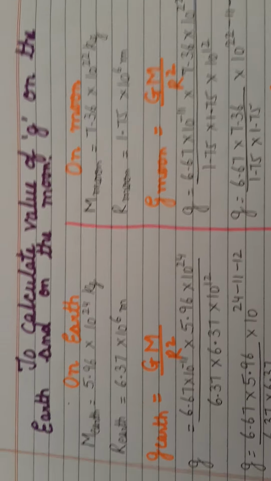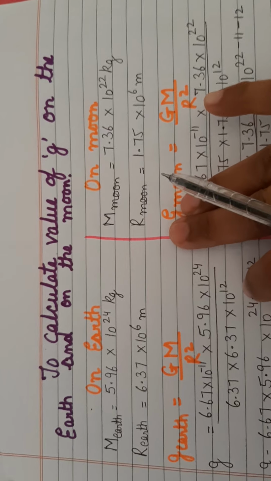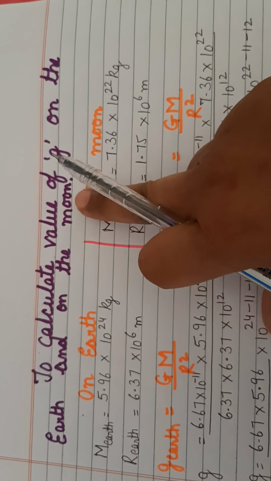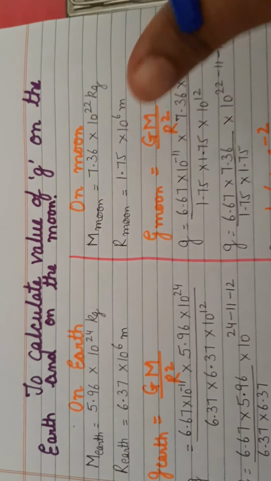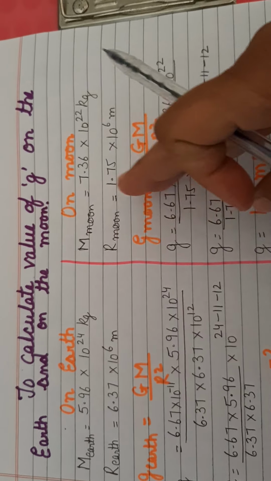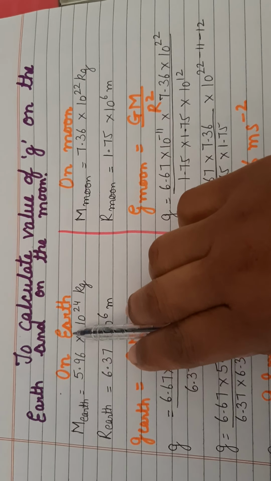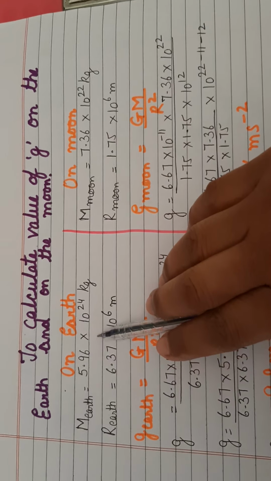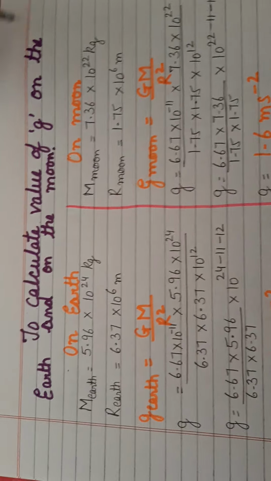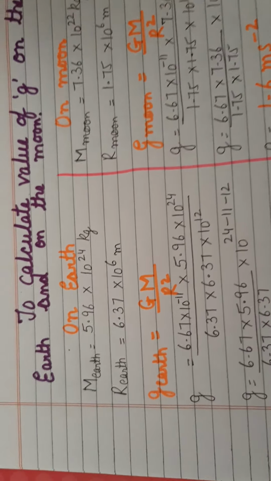This is important, children. I want you to be very careful in understanding this. Now here, what I want to explain is, if I want to calculate the value of small g on the Earth and on the moon and then have a comparison between the two, how do I go about it? See, because I'm comparing, I have drawn a line in between. This is on Earth. I will calculate the value of small g on Earth, and I will calculate the value of small g, that is acceleration due to gravity, on the moon. For that, I'm going to use the formula which I have already done with you, children. Here, I just told you how I can calculate the value of small g by using the formula GM upon r square. Now, we know that these values will be given.